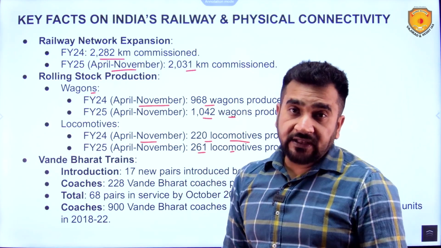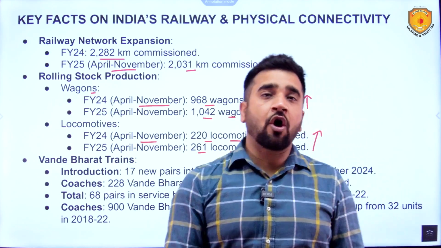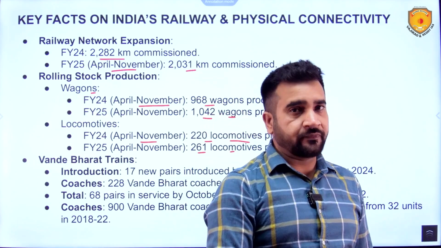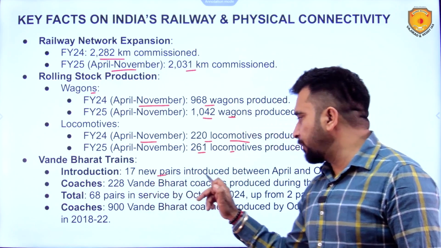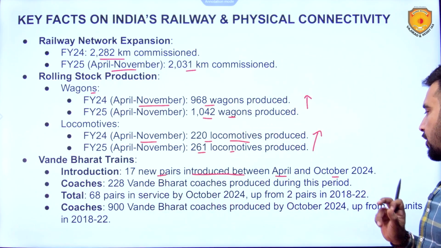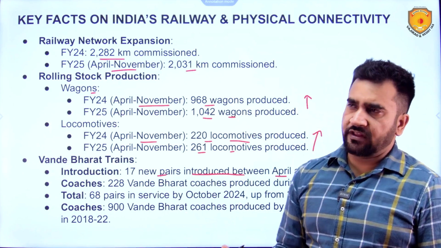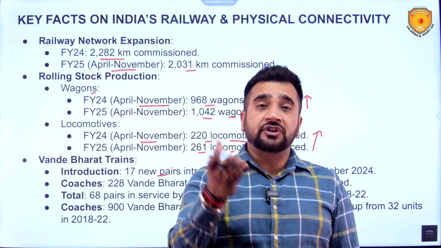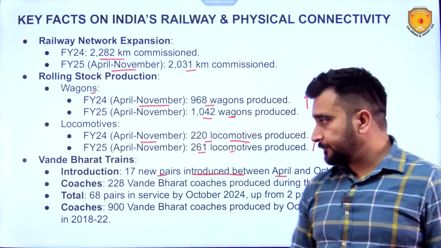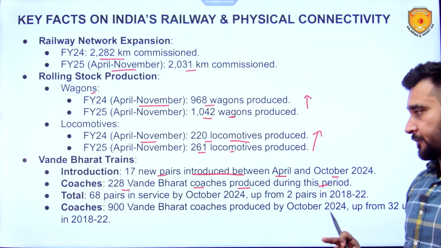Vande Bharat trains, these are iconic trains, and these are going to become the hallmark of Indian Railways in the times to come, and these are semi-high speed rails. So 17 new pairs introduced between April and October 2024. And after October also many new Vande Bharat trains have been started, like Delhi Srinagar. Coaches: 228 Vande Bharat coaches produced during this period.